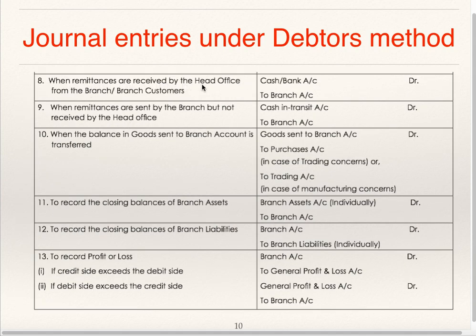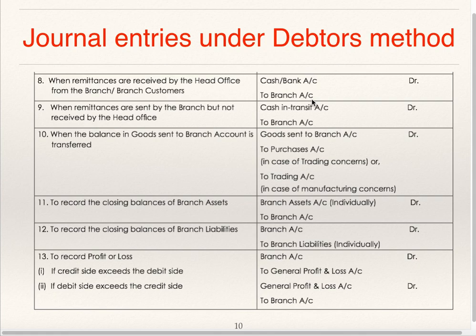When remittances are received by head office from branch or from branch customers, that is, amount is remitted by branch to head office or amount is remitted by branch customer to head office, then the entry will be cash or bank account, debit to branch account.